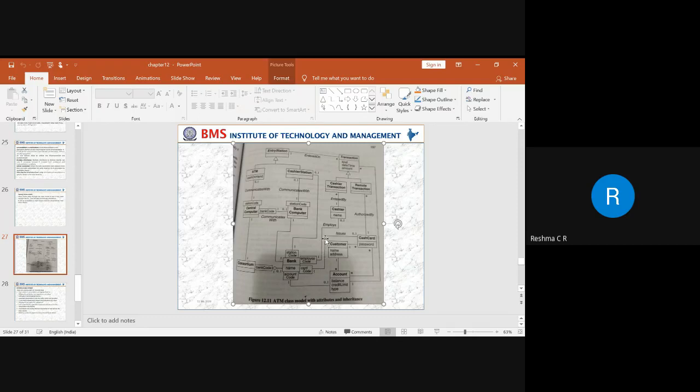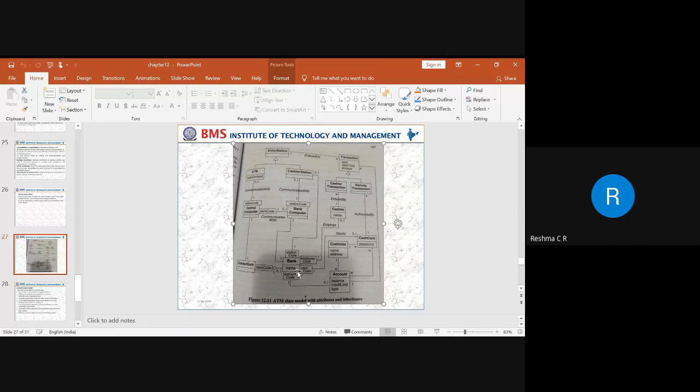The ATM card is identified with the card code, so that it is related to the cash card. To perform a remote transaction, he should get an authorization, and that authorization is given by the bank. That is how the card code is connected to the bank.